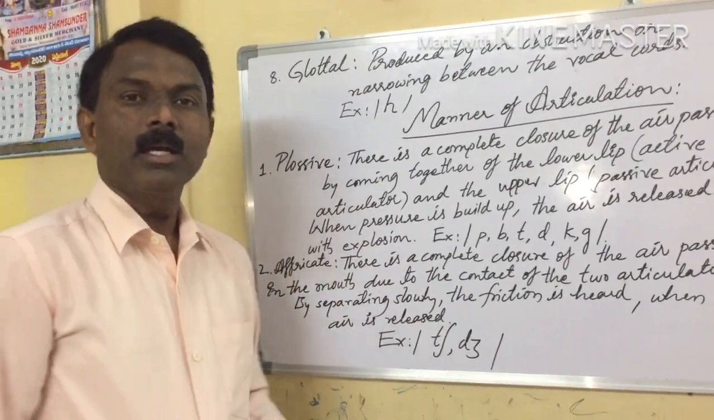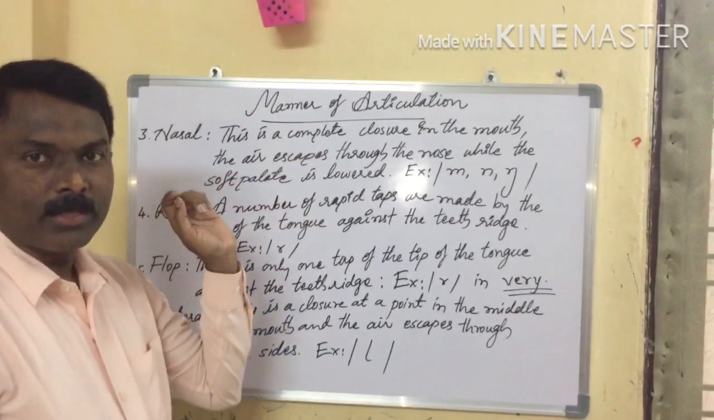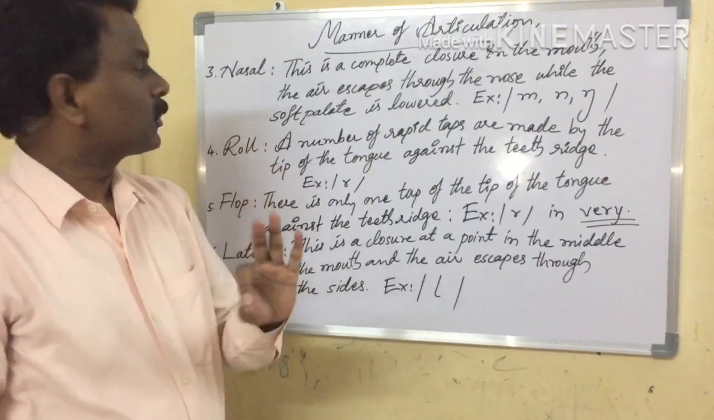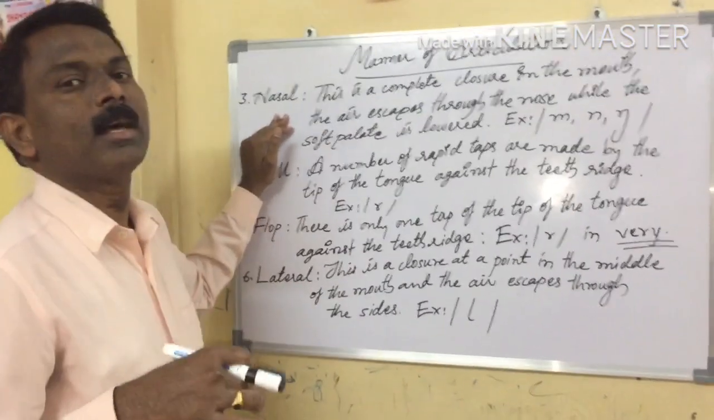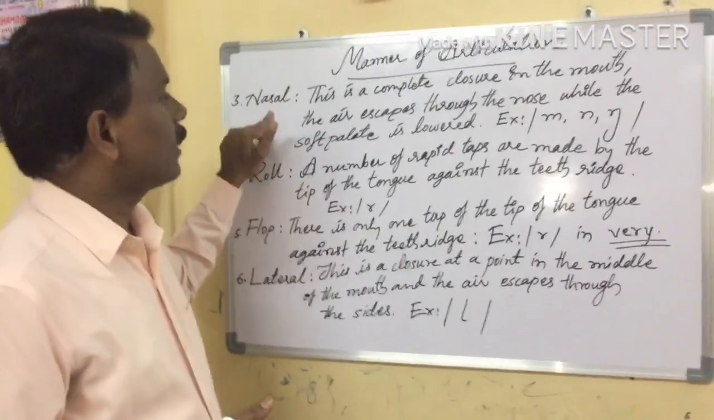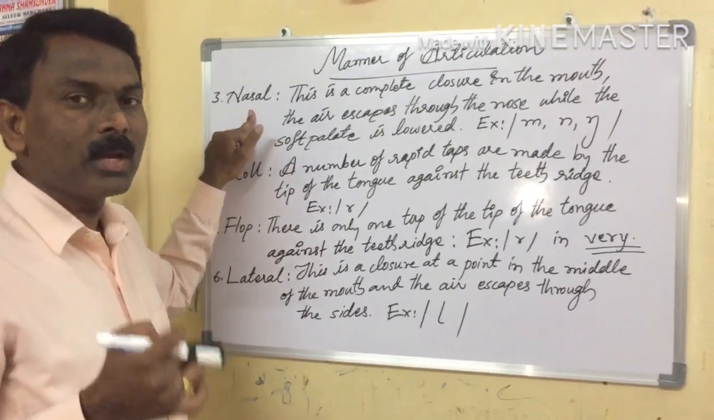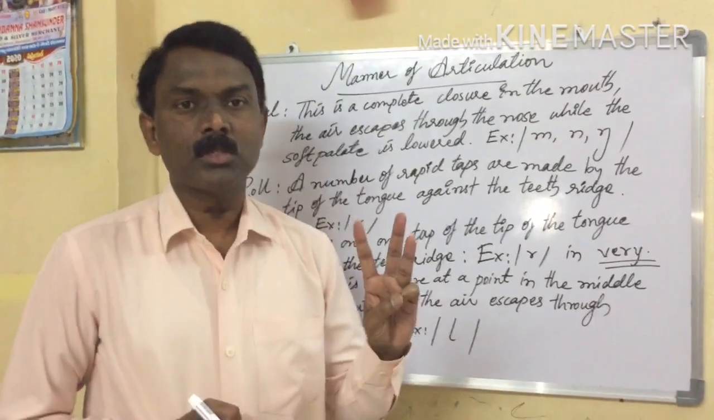Okay, next let us see the third one. We are in the topic of manner of articulation. What is the third one? The third one is nasal. What are the sounds called nasal? We have three nasal sounds in English.